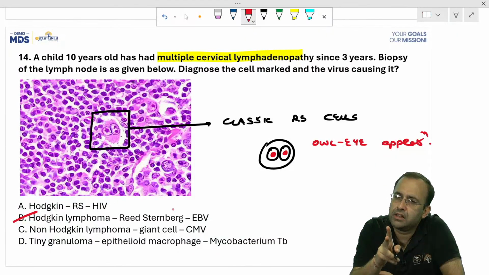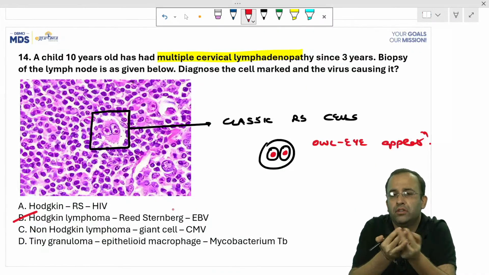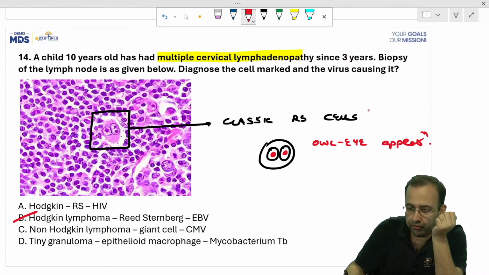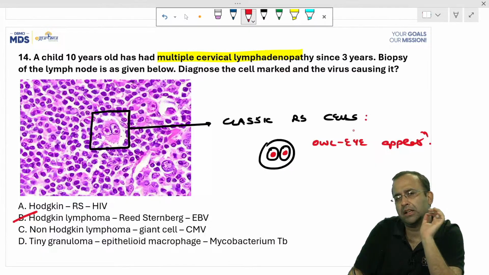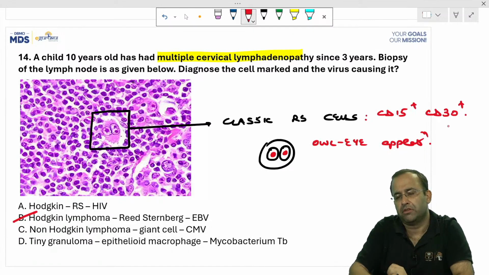Hodgkin's lymphoma, RS cell, Reed-Sternberg cell. And Hodgkin's lymphoma is associated with which virus? Epstein-Barr virus. Before we go further, the classic RS cells, which markers are they positive for? They are CD15 positive, CD30 positive.